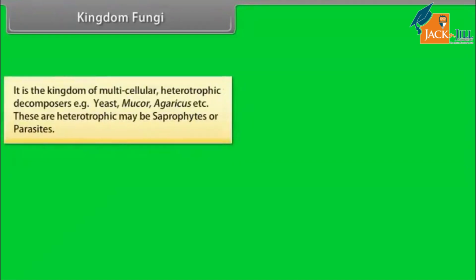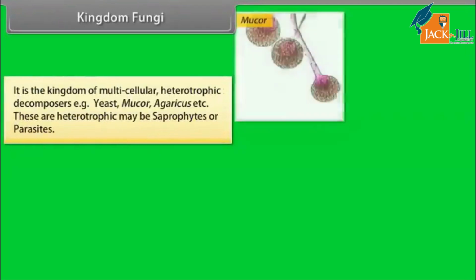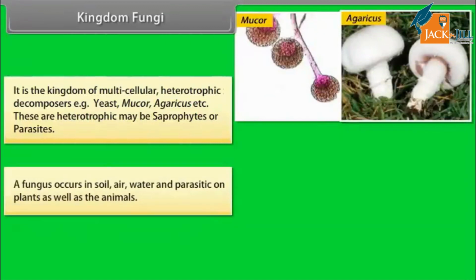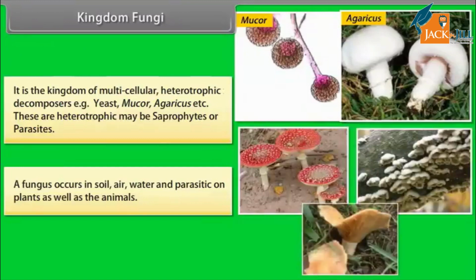Kingdom Fungi. It is the kingdom of multicellular heterotrophic decomposers. For example, yeast, Mucor, Agaricus, etc. These heterotrophs may be saprophytes or parasites. Fungi occur in soil, air, water, and are parasitic on plants as well as animals.